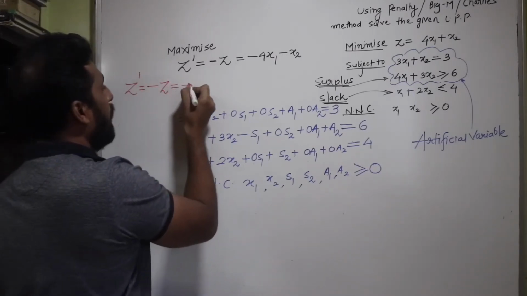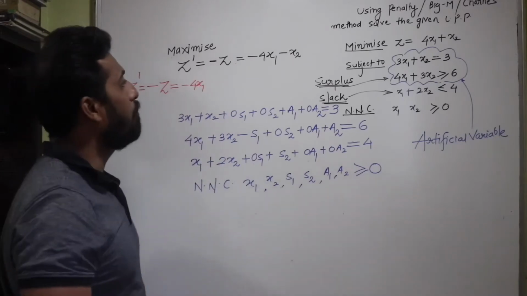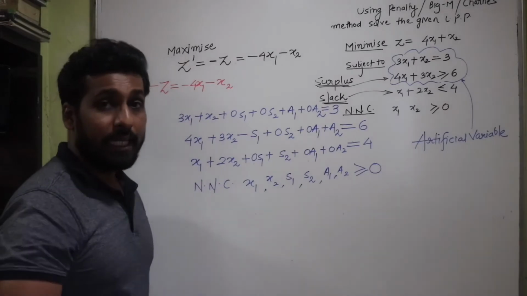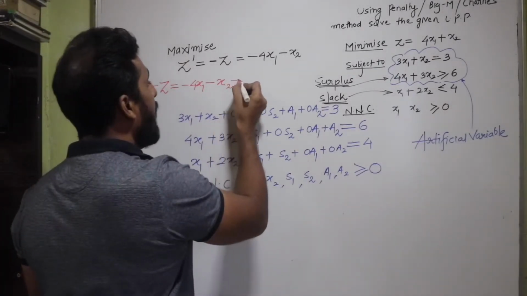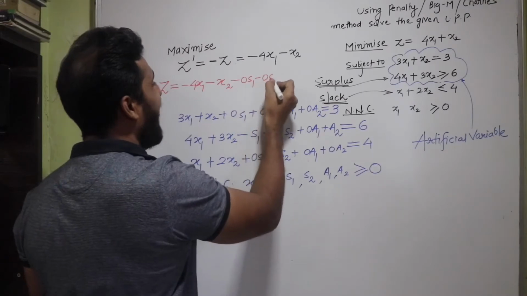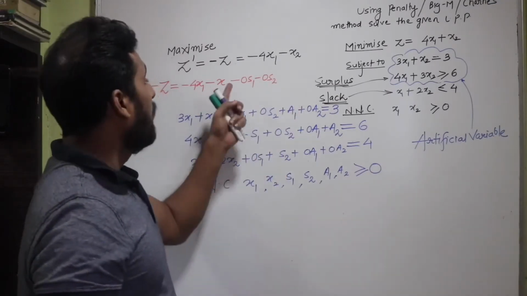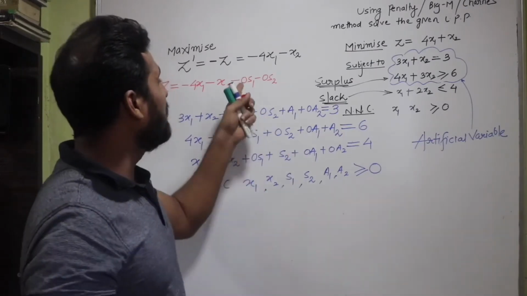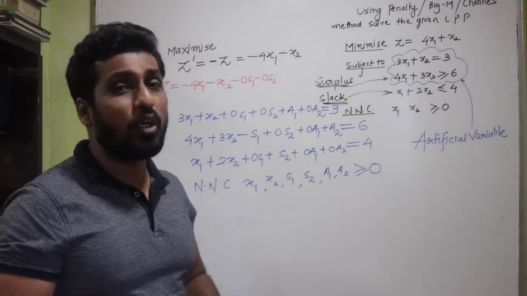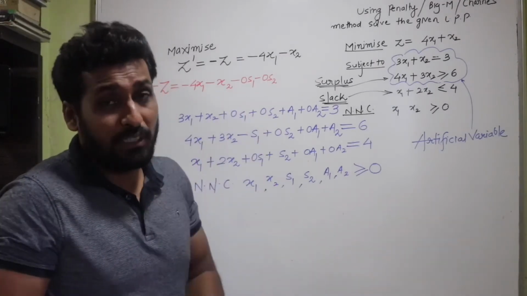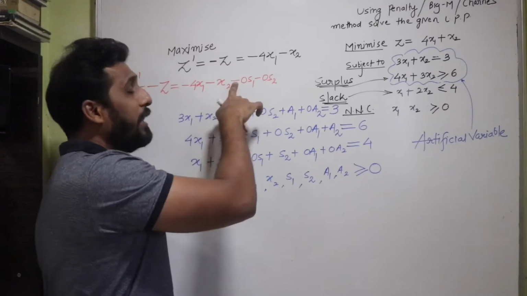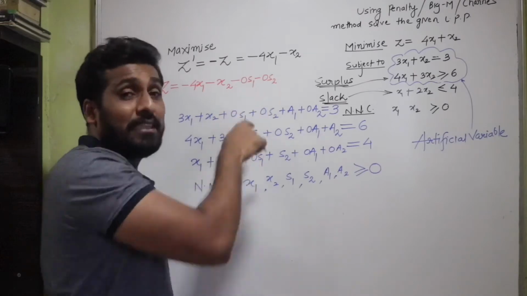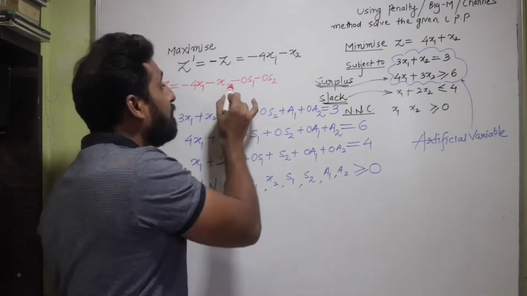It is equal to, so I'm going to write the first term minus of 4x1, the next term is minus of x2, isn't it? Then what I'll do here is I'm going to write minus of 0s1 and 0s2. Now you remember that writing a negative or positive sign is not going to make a big impact because it is 0, isn't it? When a negative sign or a positive sign multiplies with 0, it is ultimately going to be 0 only. So it does not matter whether we write a negative sign or a positive sign. But let us make a habit of writing a negative sign. You will come to know why this negative sign has been done.